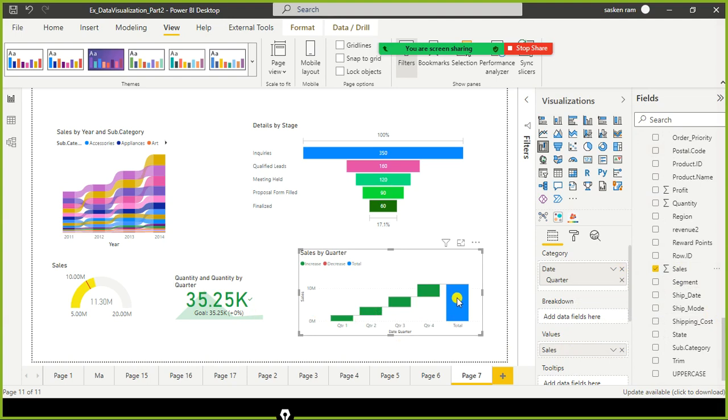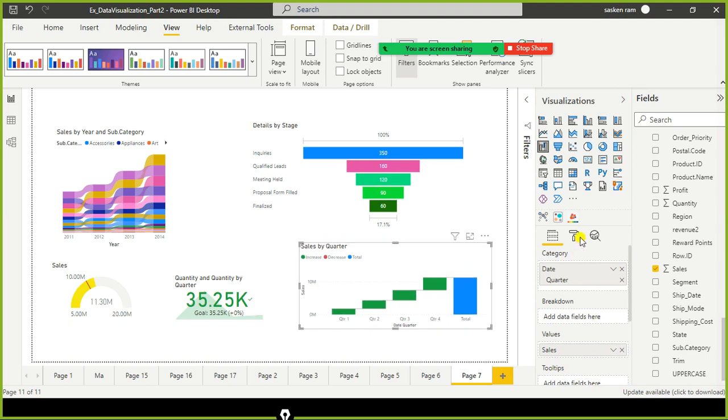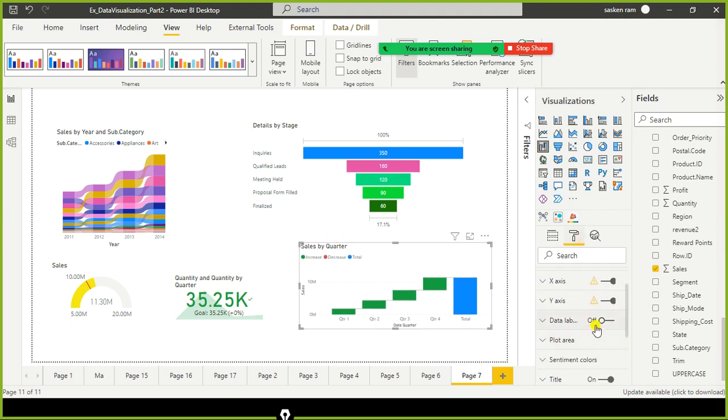You can find something like waterfall here. I just go and enable this data label. Look here, 2M, 3M, 3M, 4M, this gives you the running total, right? So all this cumulative total or running total, this is the one it gives us.